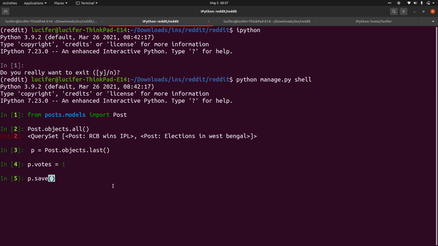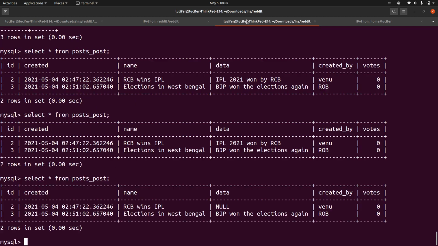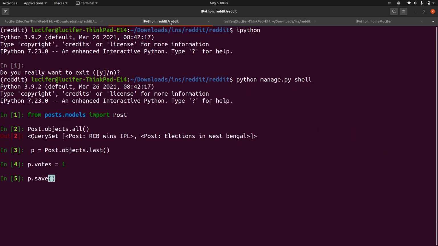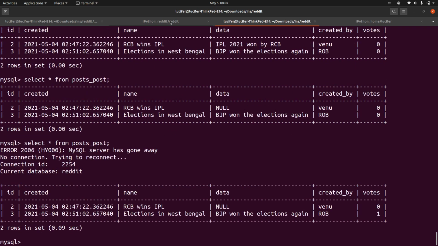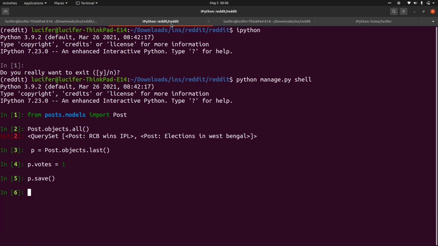Without doing this, it will not change inside your database. Since both of them are 0 now, when I do this, then only it will change to 1. Remember that particular point. Always you have to save the things. Save will only hit your database. Yeah, this is all about your models.